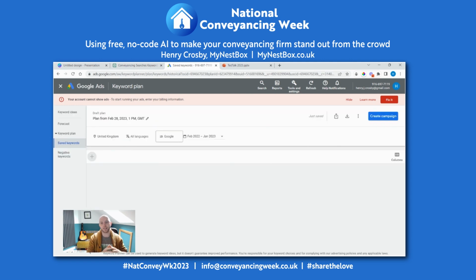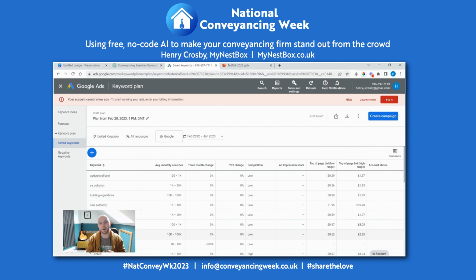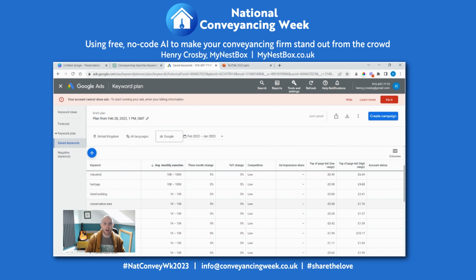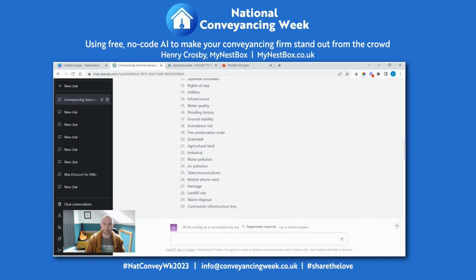And what this keyword planner does is it shows you approximately how many times those keywords have been searched over the last month. So what we can do is we could say, wait, there's a lot of words there. We're only writing a short blog post. Let's just filter it by the 10 most relevant keywords. So Japanese knotweed appears a lot in searches, so it might be worth prioritizing that. But meanwhile, let's just put them aside and remember those 10 keywords.